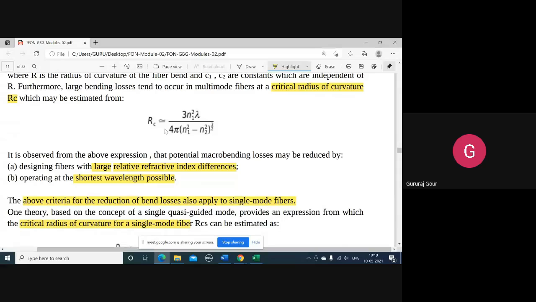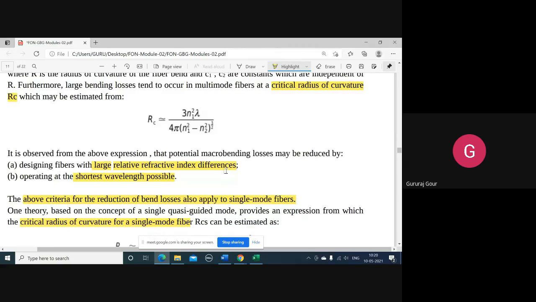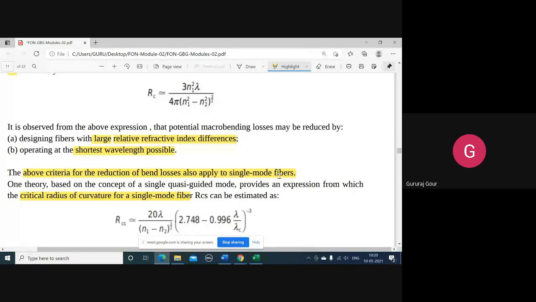So two things, based on this formula, you can try to reduce the effect of RC. One, by reducing the operating wavelength, means operating at the shortest wavelength possible. And another, by keeping a large relative refractive index difference. This holds good for both single and multi-mode fibers in order to reduce the bending loss in optical fibers.